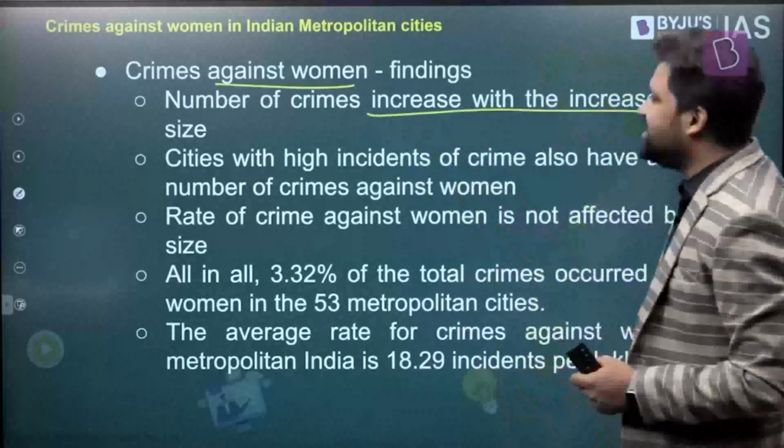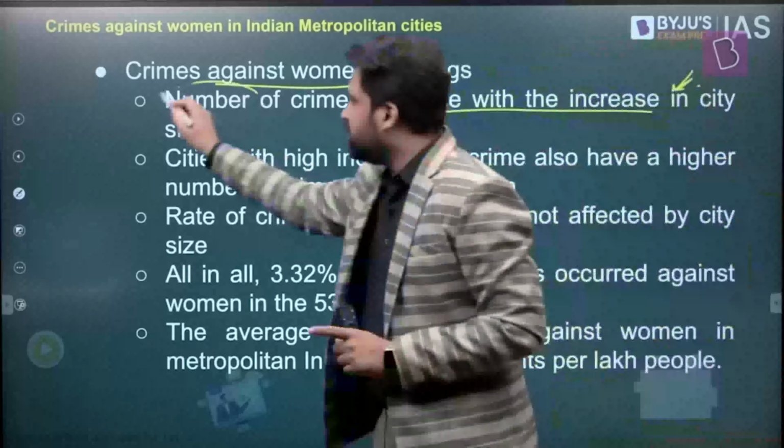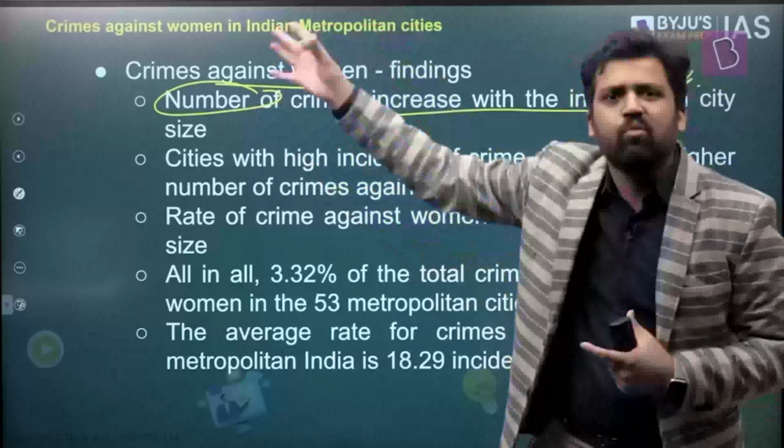The number of crimes increases with increase in city size. As you have larger cities, the number of crimes against women is also increasing. Also, keep in mind, it is the absolute number of crimes. We are not talking about crime rate, but total crimes, right? If a city has 10,000 population and another has 1 lakh population, the city with 1 lakh population most likely has more crimes.